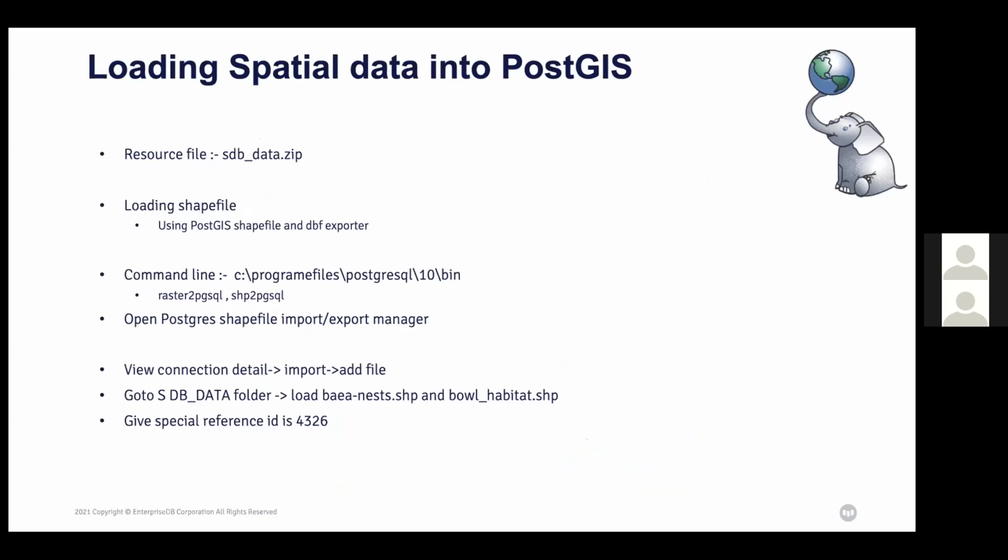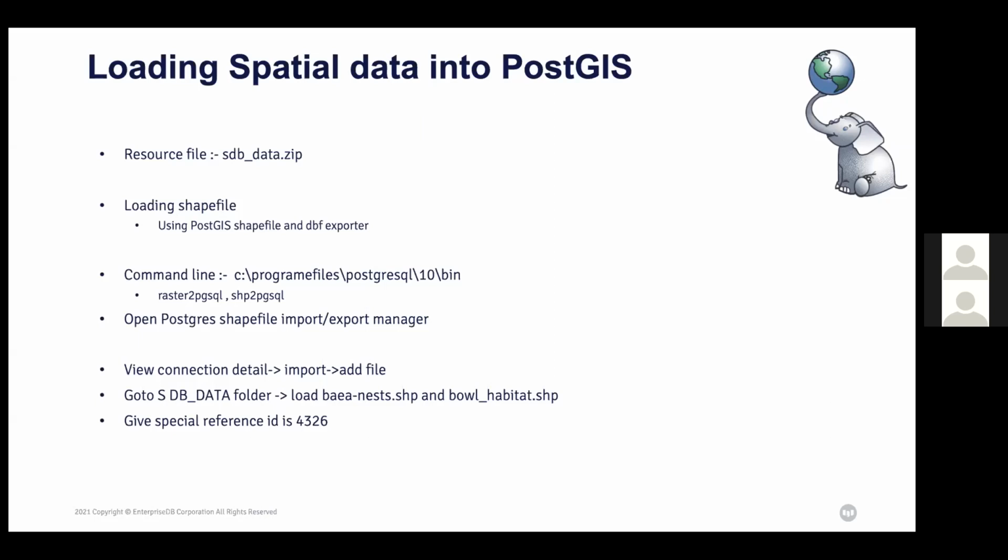So for that purpose, first of all, whenever we are doing operations on spatial data, the database should support loading the spatial data into PostgreSQL. So here, PostgreSQL gives some features in the form of raster2pgsql or shp2pgsql. From raster2pgsql, I can load raster data into my PostgreSQL. From shp2pgsql, I can load my shape data into PostgreSQL.